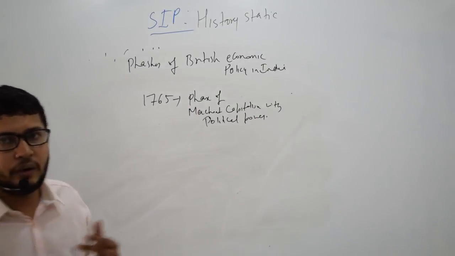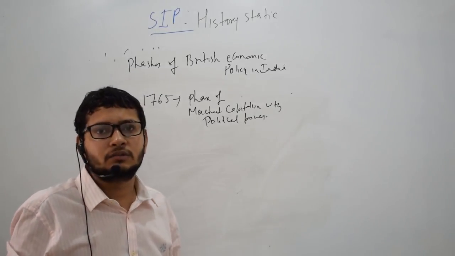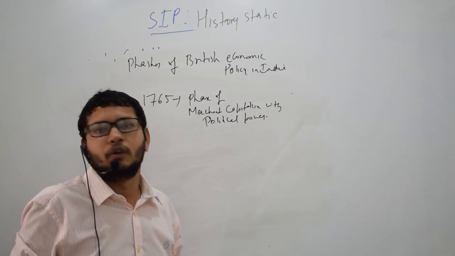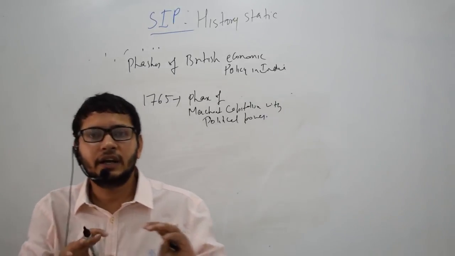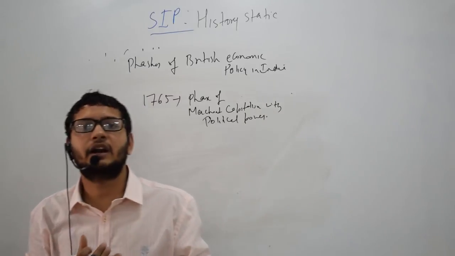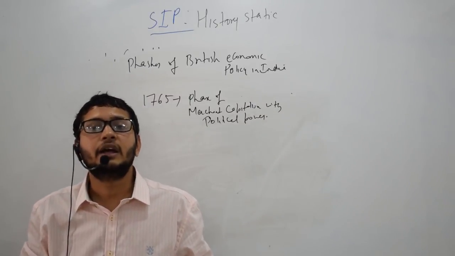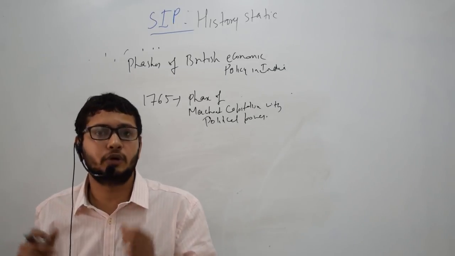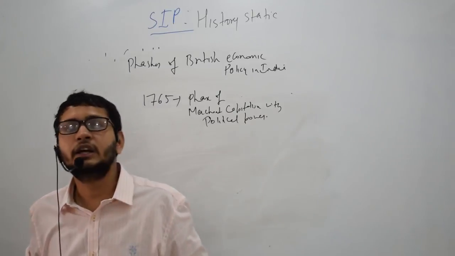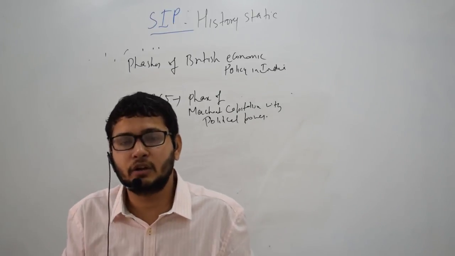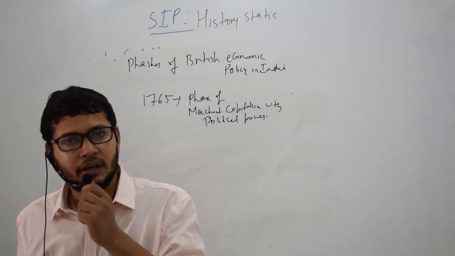See, how was the drain happening? What were the British doing? They got the Diwani rights from Shah Alam. From those Diwani rights, they were getting access to the Indian land revenue. From that land revenue, they were buying goods for export. Because they also had political power, they were forcing these handicraftsmen to sell them goods very cheap, right?